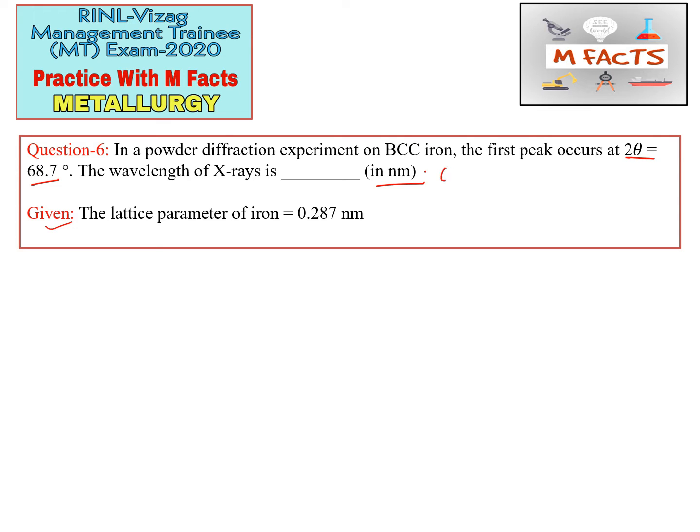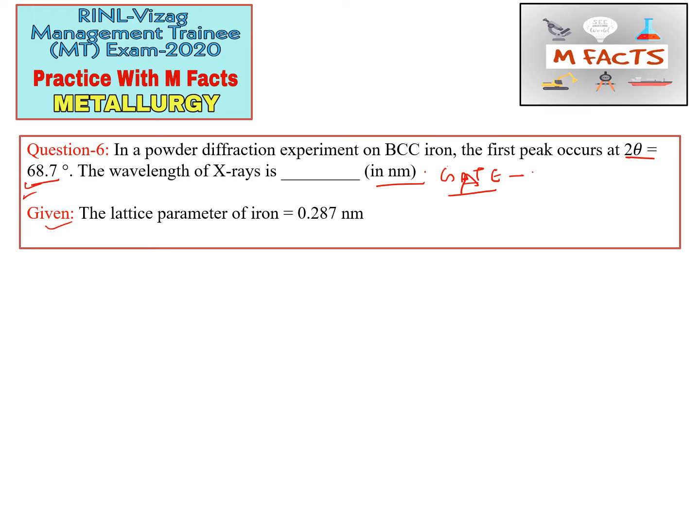So this is an important question, and this is the topic from which every year they ask one question, from this X-ray diffraction pattern. Okay, so you should be ready for this type of question. Sometimes people make mistakes while choosing the theta value. They take twice theta, or they make silly mistakes while using the virtual calculator in the exam. So I suggest that whenever you are practicing numerical questions, please use the virtual calculator as much as you can. You can download that virtual calculator from the Play Store. That will be very beneficial for your GATE exam.